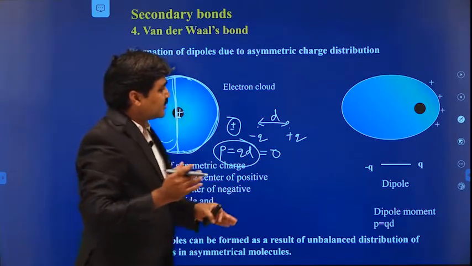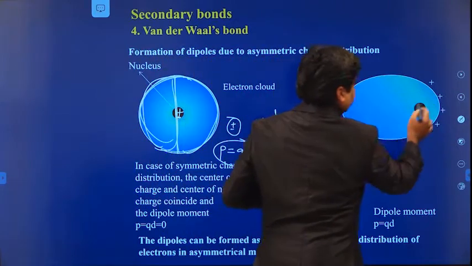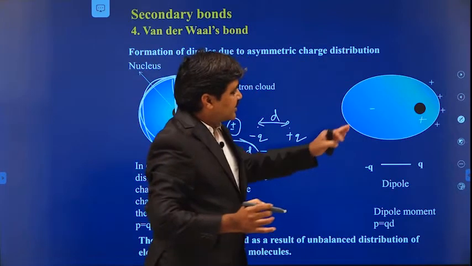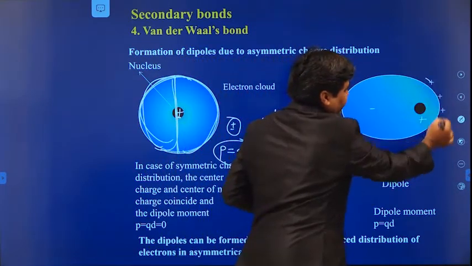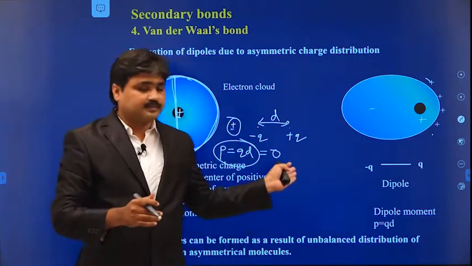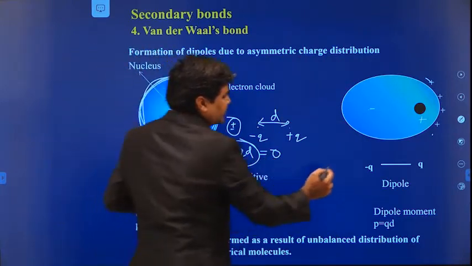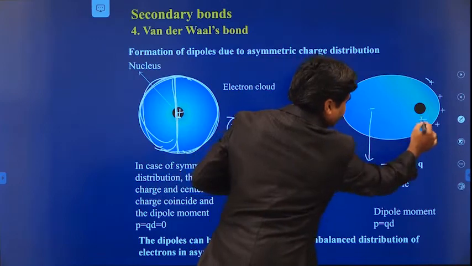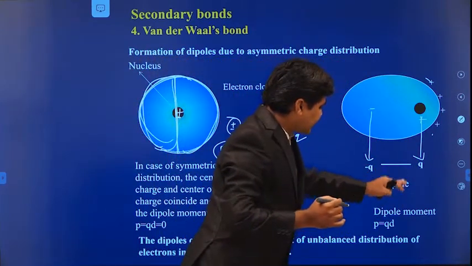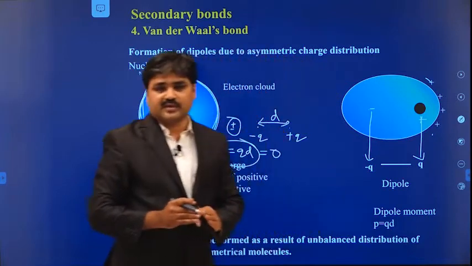But in some molecules, the center of positive charge and the center of negative charge do not coincide. Here we have more positive charge on one side and more negative charge on the other side. So the center of negative charge and the center of positive charge do not coincide. They form dipoles, and because of the dipoles there will be some dipole moment.